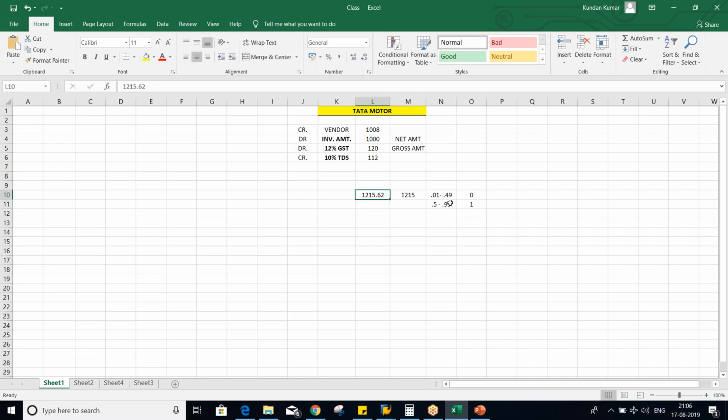Now 62 means it is falling under this category, right? 0.5 in the sense you can assume 0.50 I'm talking about, right? So this is falling under 62.60 is falling under this one. So this much is going to be counted as a 1. So 1 plus 115 rupees plus 1, it is going to be 1216 rupees, right?